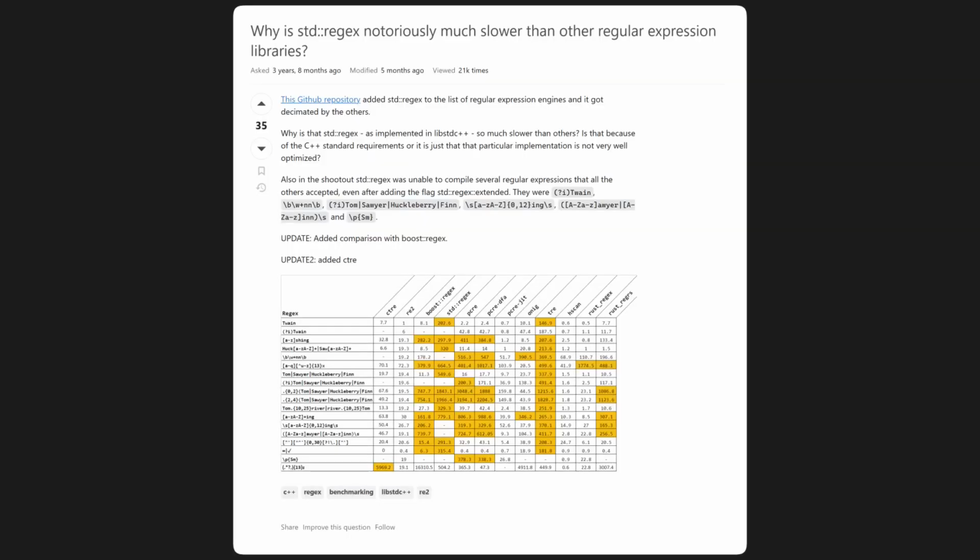It's regarded as being one of the worst regex implementations in existence. Some benchmarks show that it's 10 to 100 times slower than other implementations. It's absolutely comically slow. It's a complete failure of an implementation.